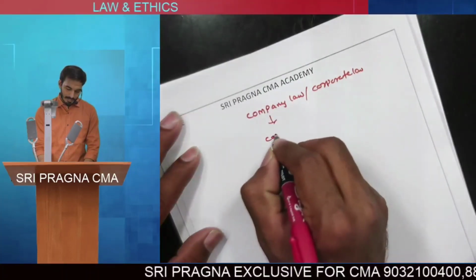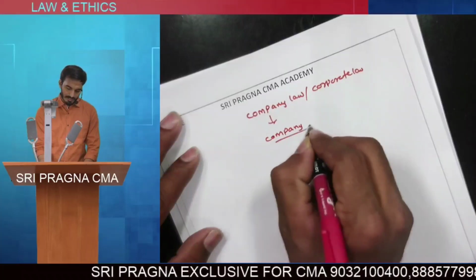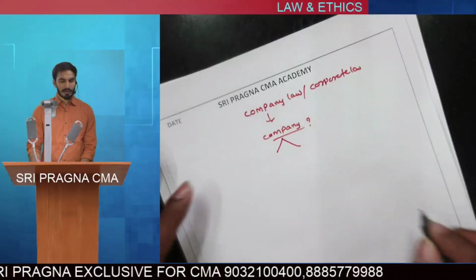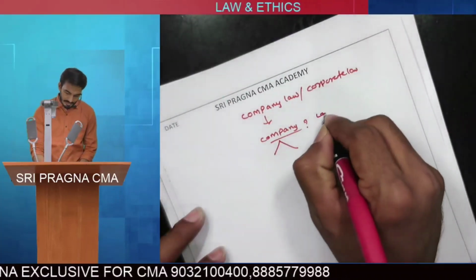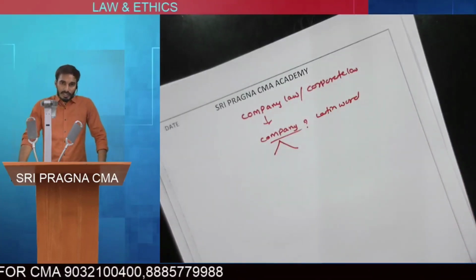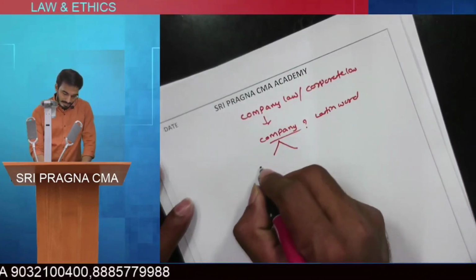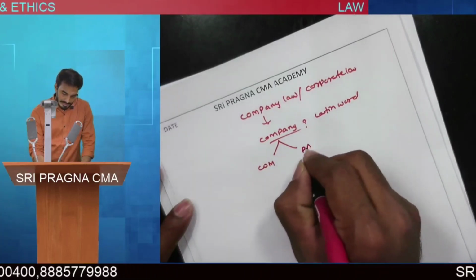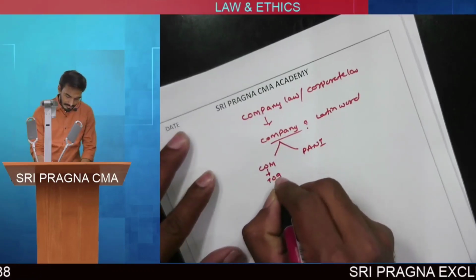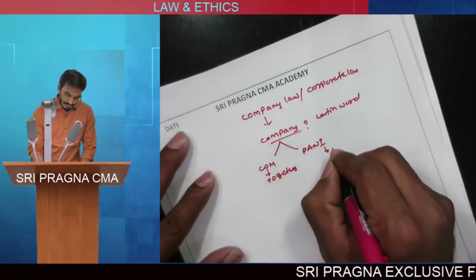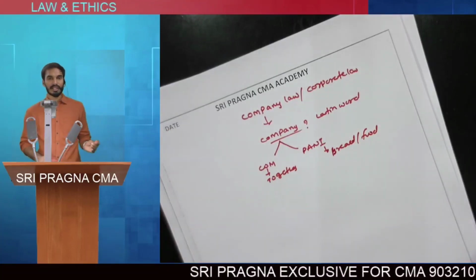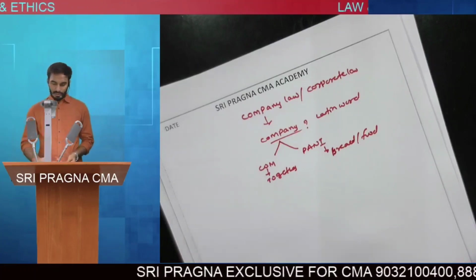Sir, what is meant by company? The term company has been derived from a Latin word. Sir, etymologically speaking, the word company has come from com and panis. Com means together, panis means bread or food. So usually